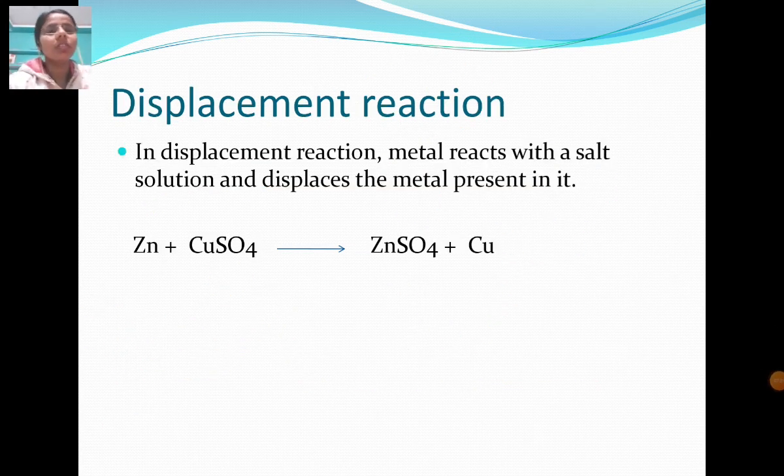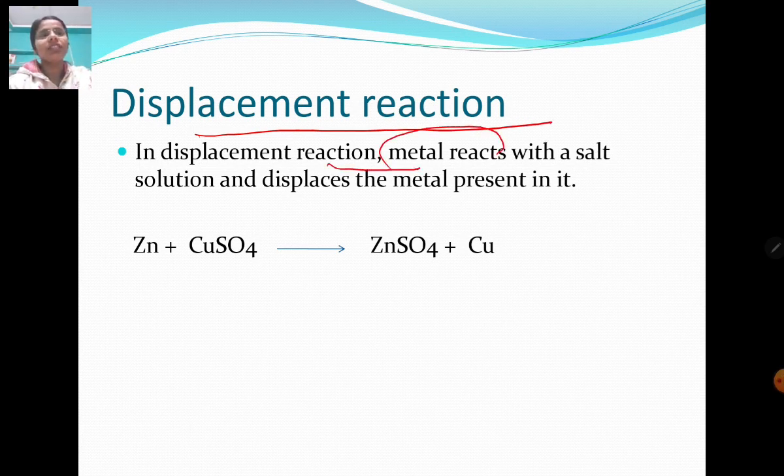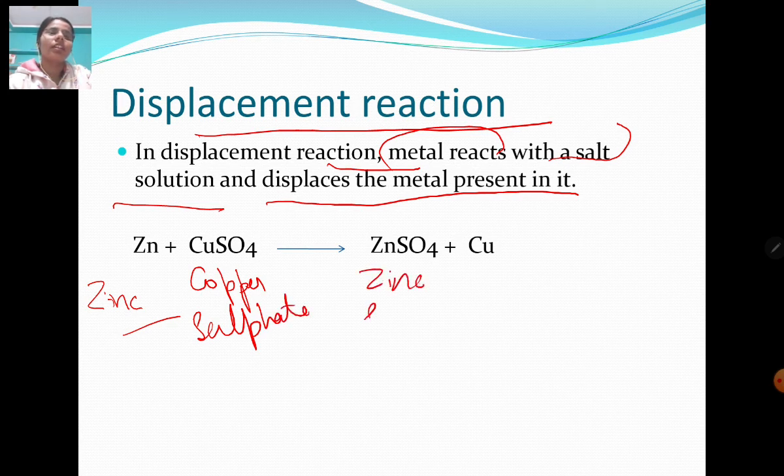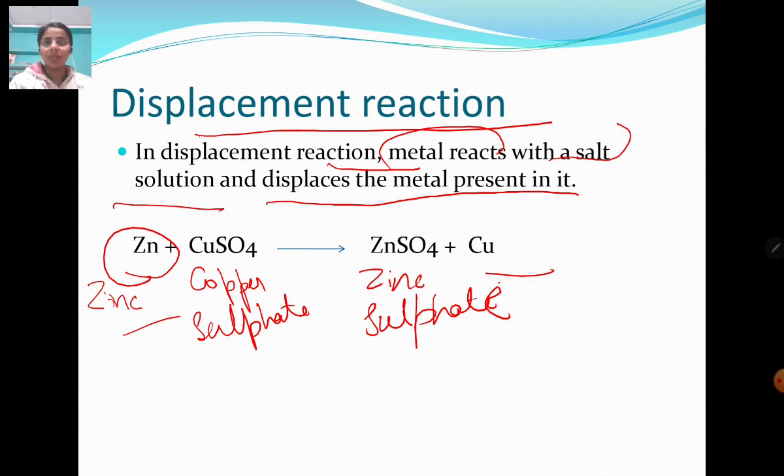Now we will look at the displacement reaction. In a displacement reaction, a metal reacts with a salt solution and displaces the metal present in it. For example, zinc reacts with copper sulfate and forms zinc sulfate and displaces the copper. As zinc is more reactive than copper, it displaces the copper from the copper sulfate solution. So this reaction is known as a displacement reaction. That's it for today's class. Thank you for watching the video.